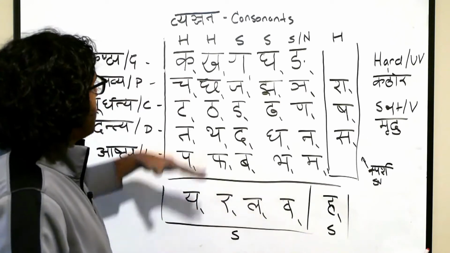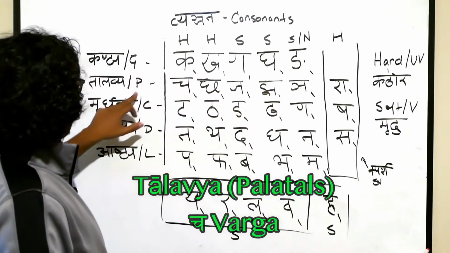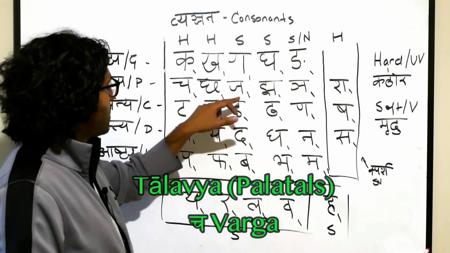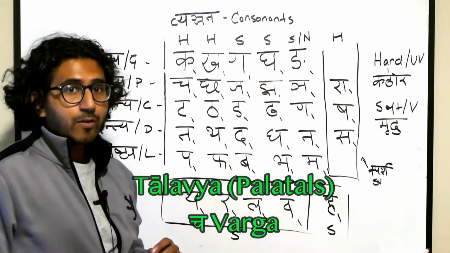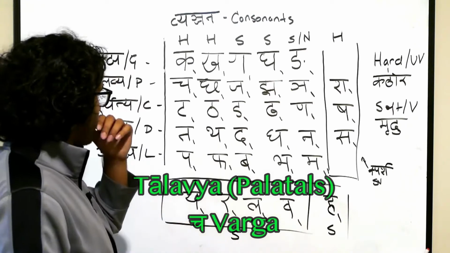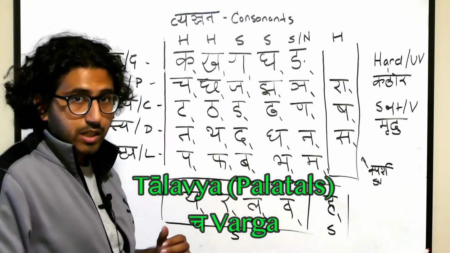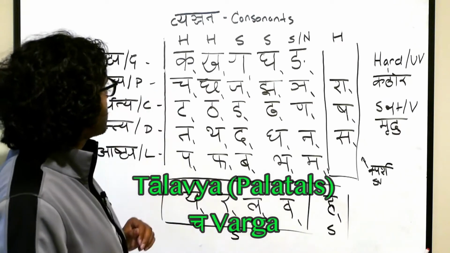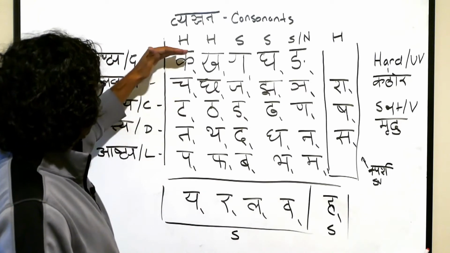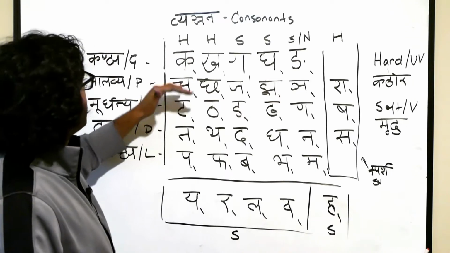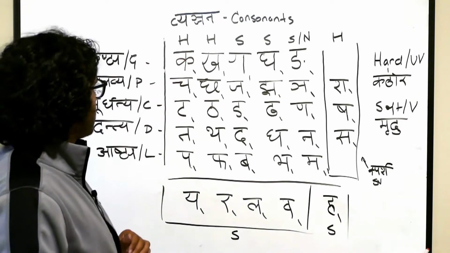The next one is called the palatals: cha, chha, ja, jha, nya. It is also known as talavya in Sanskrit, and it's also called the cha varga, the cha class, because it starts with cha. So the ka varga and the cha varga, the kanthya and the talavya, are the gutturals and the palatals.